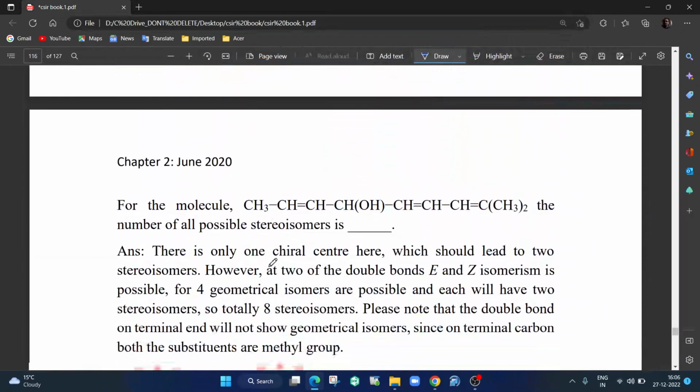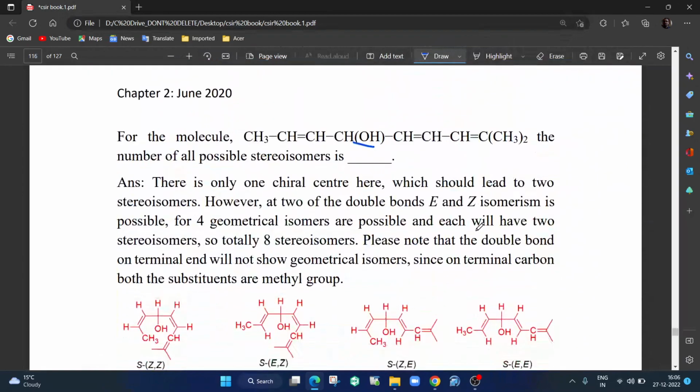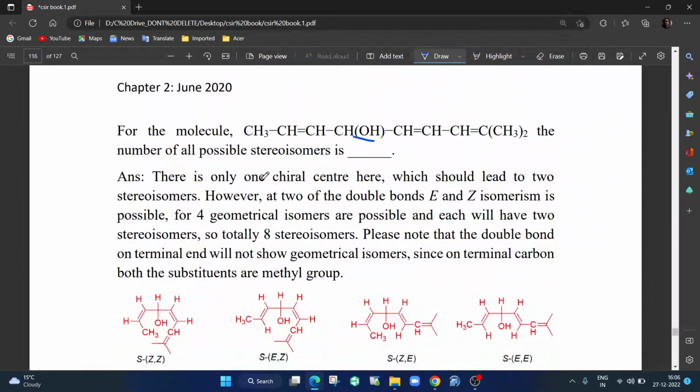Question number 19, last question for this video. It says for this molecule, where one OH is here, the number of possible stereoisomers. Okay, so there is only one chiral center, we can see very clearly. This is the chiral center because carbon, hydrogen, OH is there, and these are two different groups. So it should lead to only two stereoisomers, correct? But there are two double bonds. So this is a double bond and this is a double bond. So this will give E and Z, this will also give E and Z. So it becomes 4 geometrical isomers.